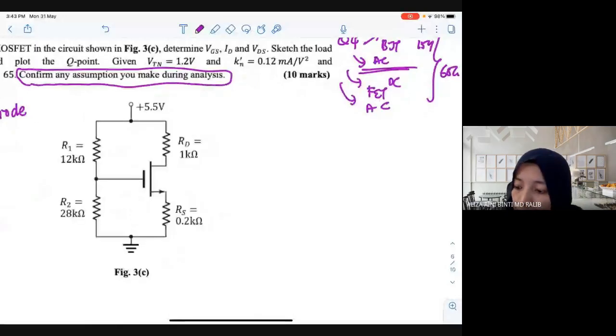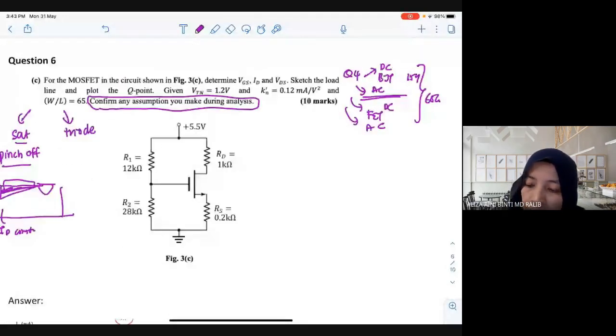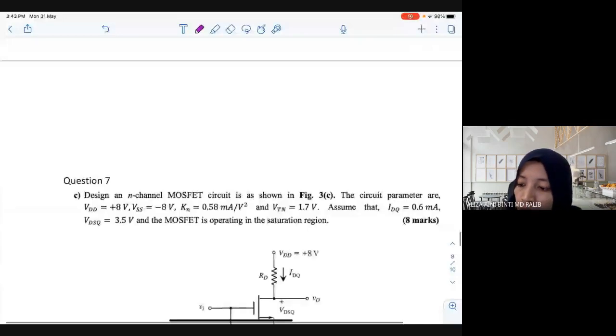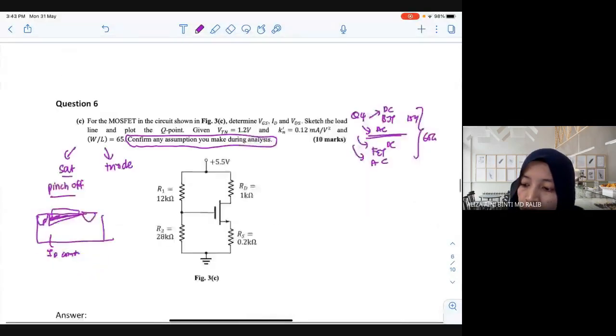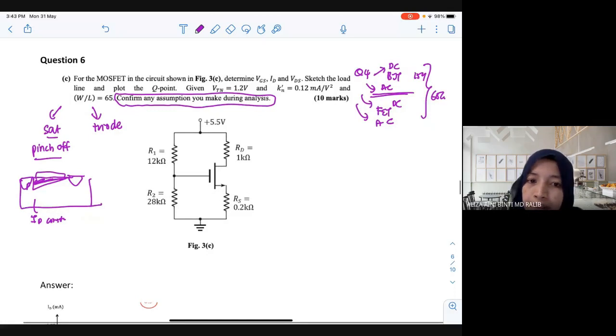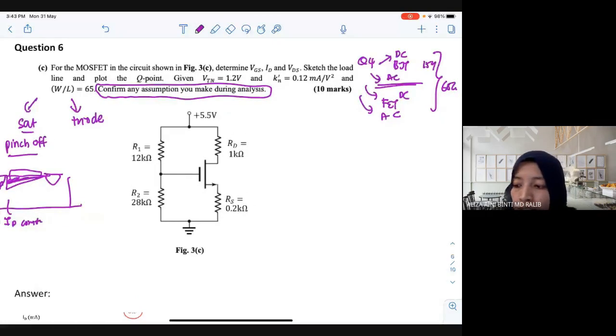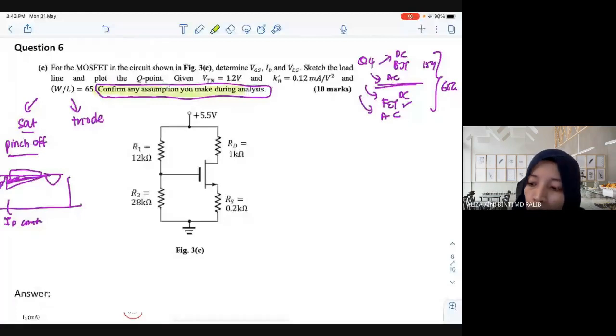All the examples that I give you here are past year questions. So you can expect your final question to be something like this. It won't be far off, maybe they will add some diode or something extra. But if you can solve all these questions, you can score question number 3. When you look at the question, they always say to confirm any assumption. So why does it say confirm here? What comes to your mind when it says confirm?